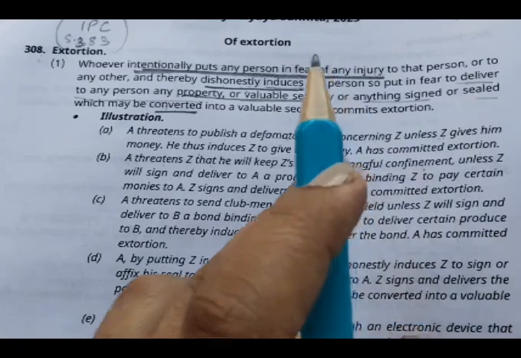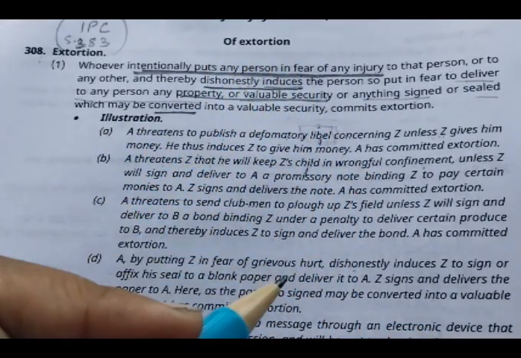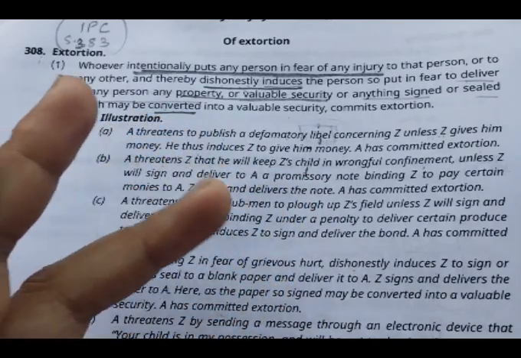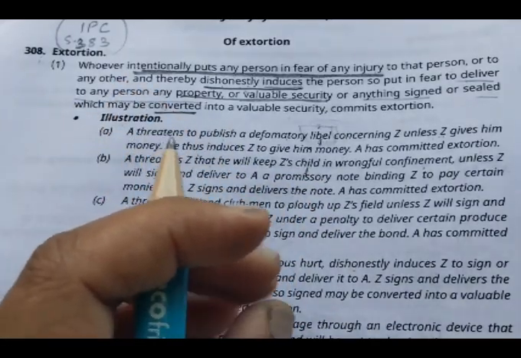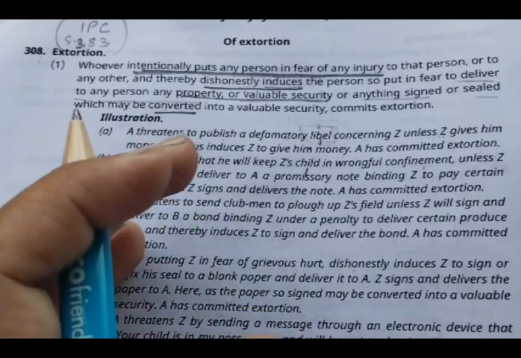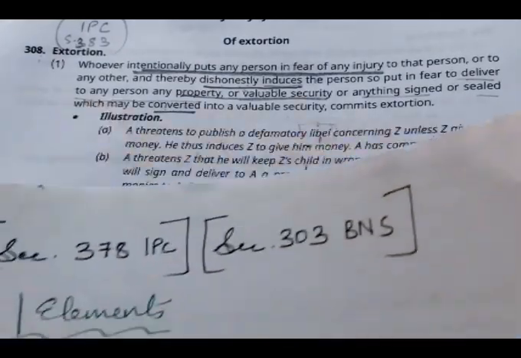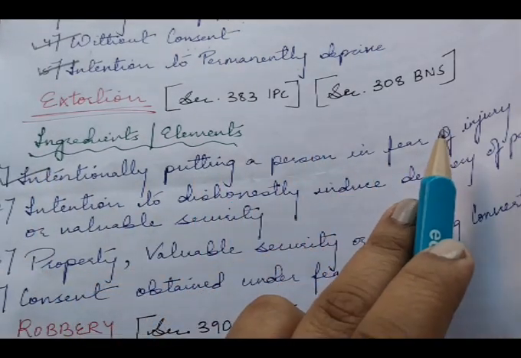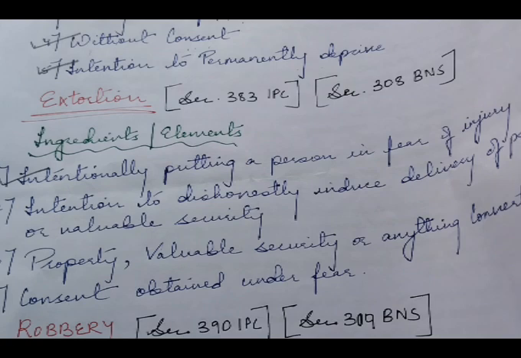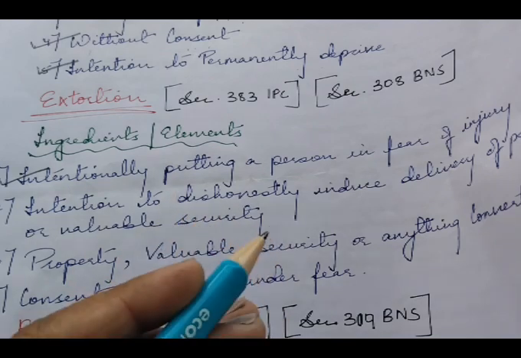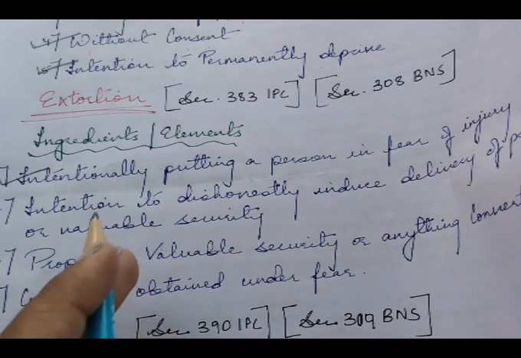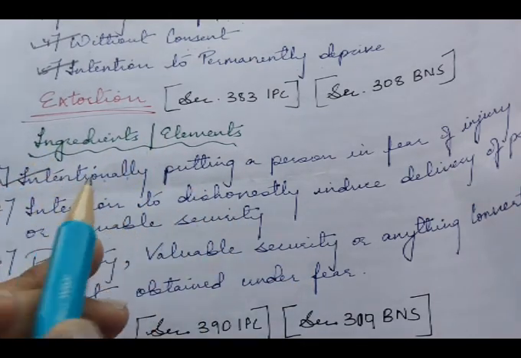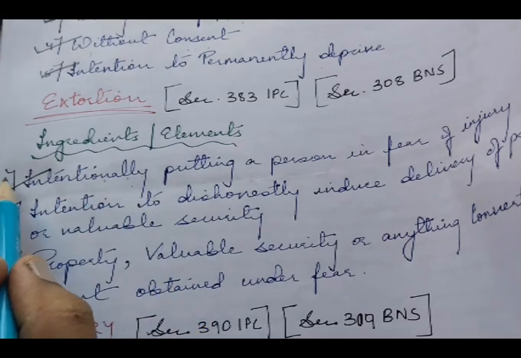So what is extortion? It is the intentional putting of any person in fear of injury to induce them to deliver property, valuable security, or anything capable of being converted into a valuable security. So the ingredients of extortion: the first one is intentionally putting a person in fear of injury. The offender must intentionally instill fear of harm, whether physical, financial, or reputational, into the victim. So threatening to harm someone unless they pay some ransom is extortion, which comes under this ingredient.